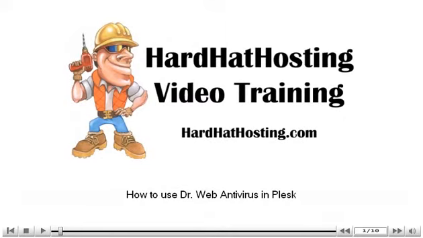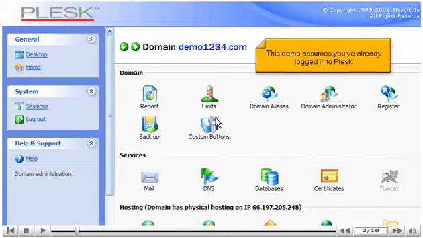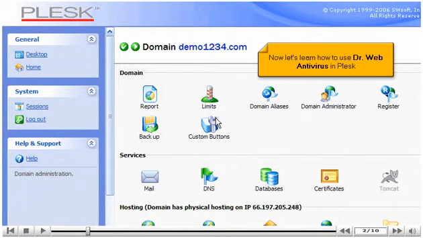How to use Dr. Web Antivirus in Plesk. This demo assumes you've already logged into Plesk. Now let's learn how to use Dr. Web Antivirus in Plesk.